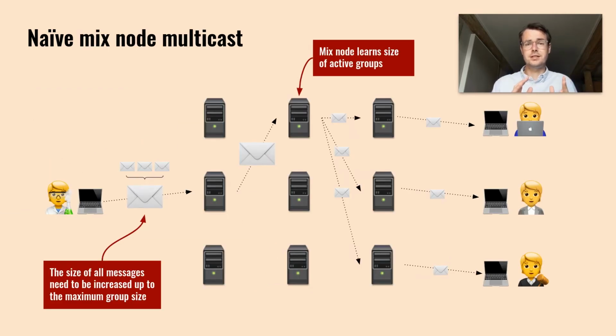The other simple idea would be to have the messages multiplied at one of the mixed nodes. However, this comes with two problems. First, the mixed node that does the multiplication would learn about the group size. This is in contradiction to our security goals. The second one is a practical one. We would need to increase the size of all messages to be able to fit the included messages in there.